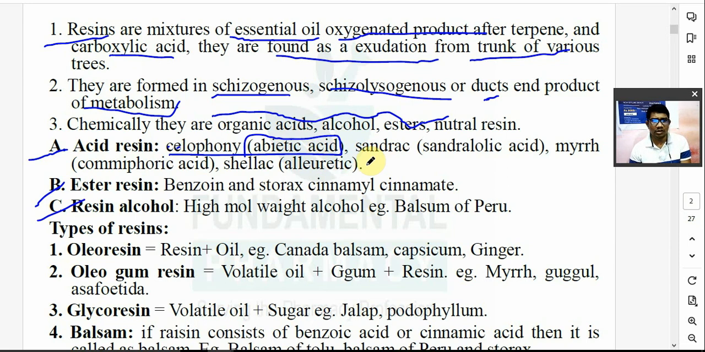Now it is also found in sandarac, or callitrolic acid is a component of sandarac. Then in the case of myrrh, which is the name of a plant, what does it contain? Commiphoric acid.